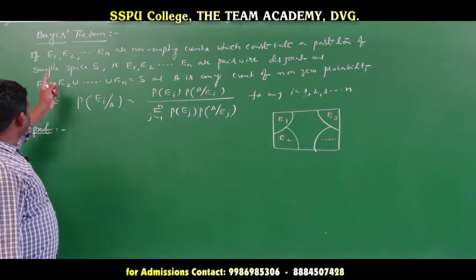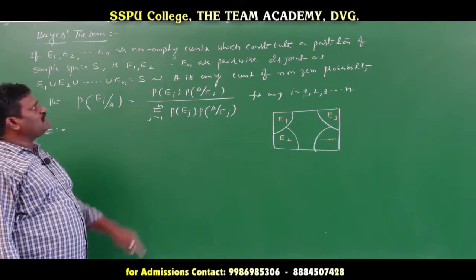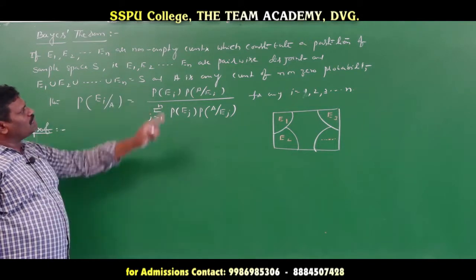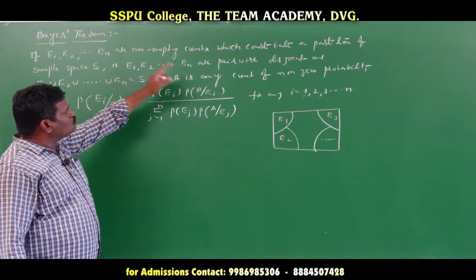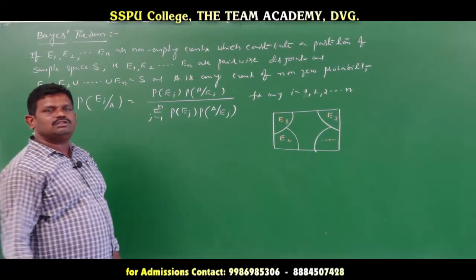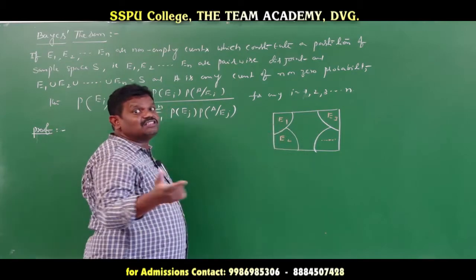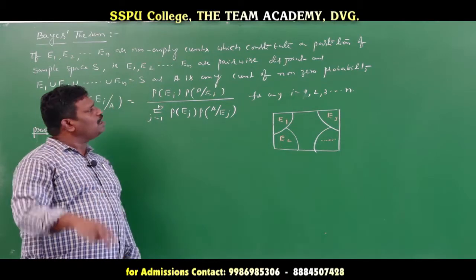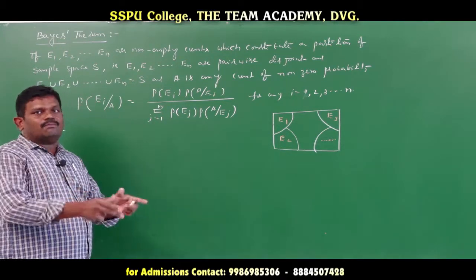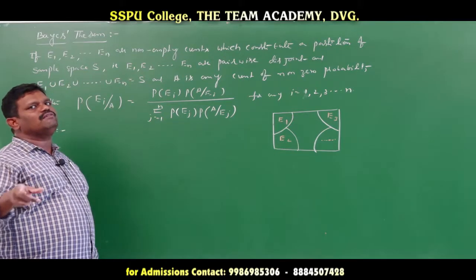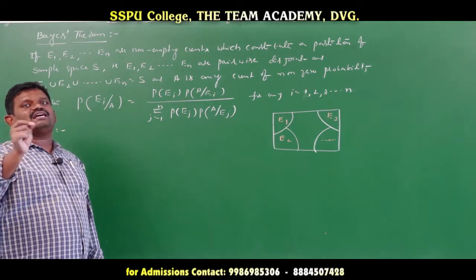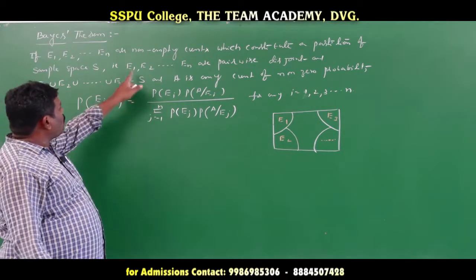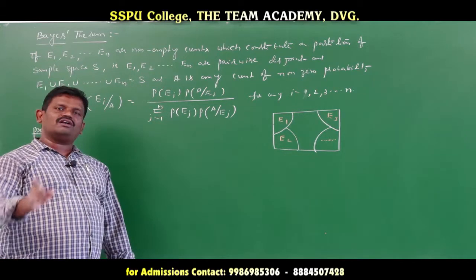That is the first sentence: E1, E2 and En are non-empty events which constitute a partition of a sample space. Here, E1, E2 and so on En are pairwise disjoint. Why? Between this part and this part, there is no common value in the intersection. So any two pairs of events taken are disjoint, and the total union of the events is equal to S. Already we know that events whose union is S are said to be exhaustive events, and events with no common part are mutually exclusive or disjoint events.